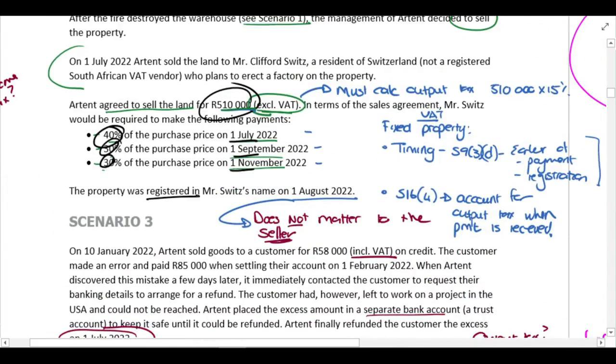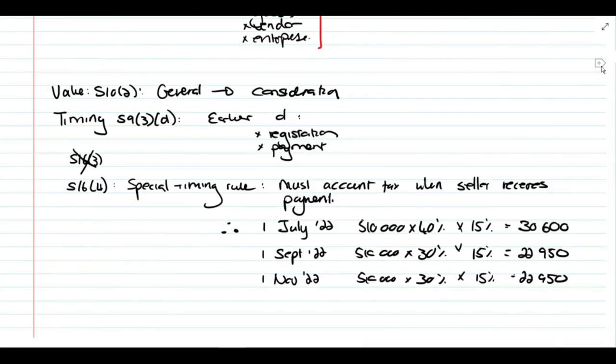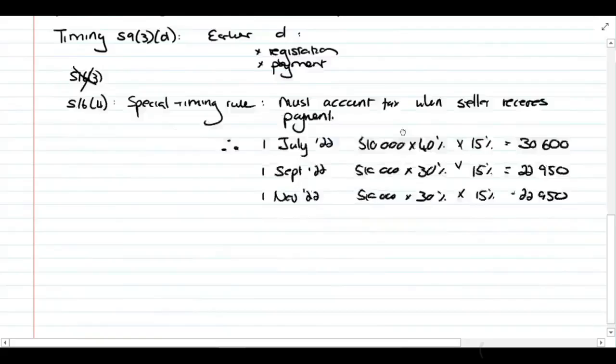Again, the fact that it was registered on the 1st of August does not influence the seller. It's only when we're looking at a buyer, and only when that buyer is buying it from a person that did not charge output tax. So scenario number 3, this is the one where on the 10th of Jan goods were sold. On the 1st of February they paid 85,000, and then we refunded on the 1st of July. Okay, so let's get that discussion out.